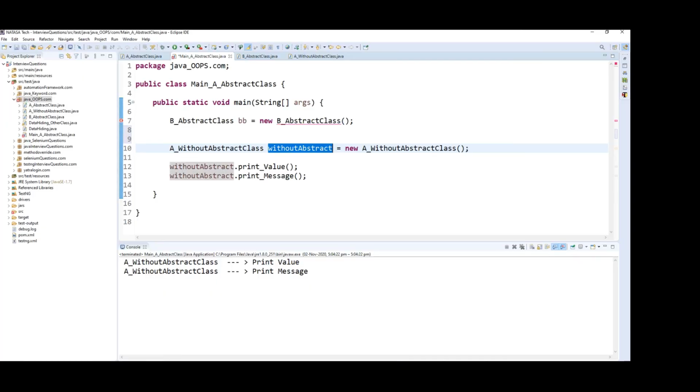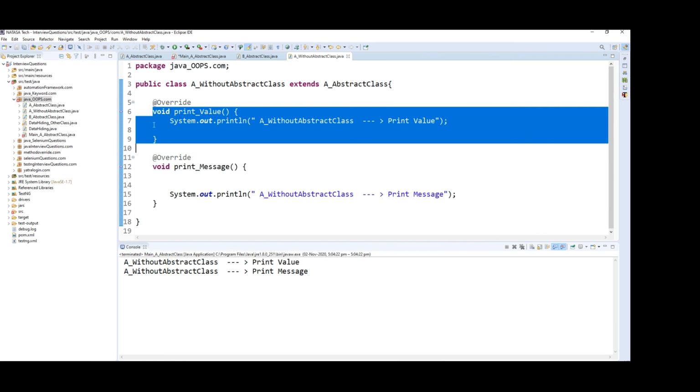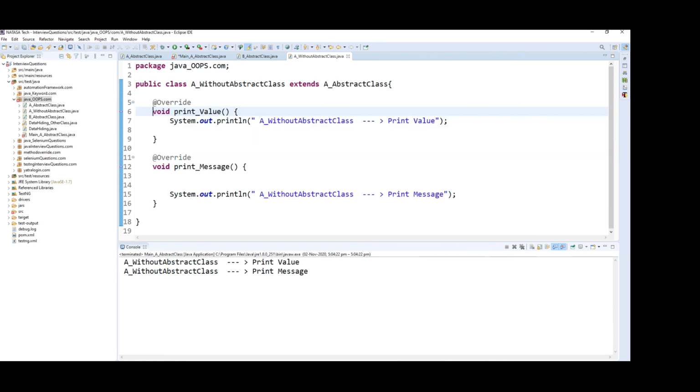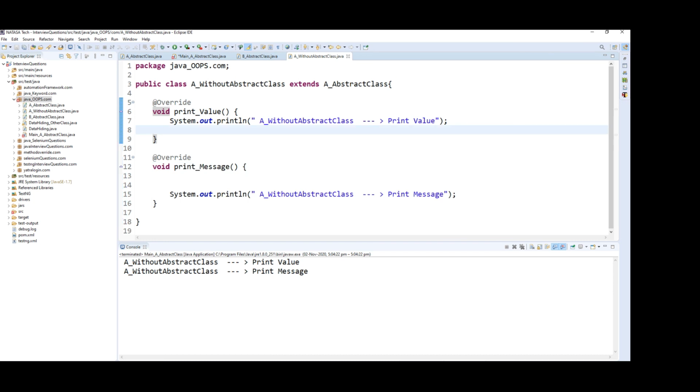So go to here. Inside the subclass or else concrete class, I implemented a non-abstract method. So here the method is implemented, but the method name does not contain the abstract keyword, right?